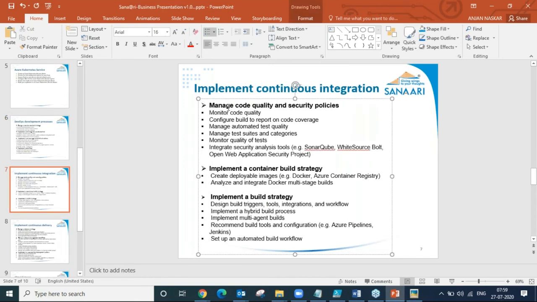After that, we will manage code quality and security policies. Obviously SonarQube, WhiteSource, and Bolt are used for the code policies, along with the containers, Docker, and Azure Container Registries. We will also be working on multi-stage image builds, and Azure Pipelines for triggering hybrid cloud environments. All those things will be there.